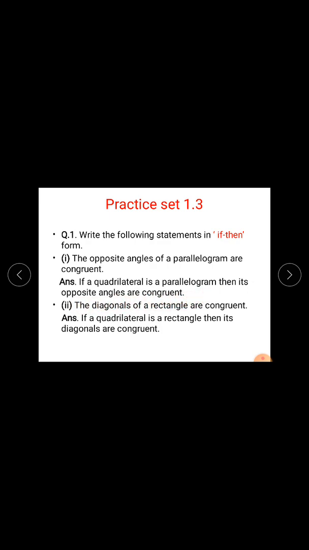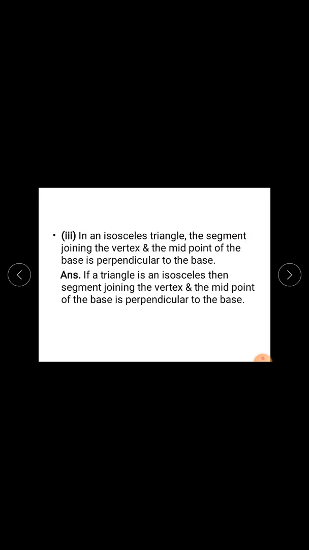Second sub question. The diagonals of a rectangle are congruent. What is given? One rectangle is given, so this is your if part. So, if a quadrilateral is a rectangle, then its diagonals are congruent. This is your conditional statement.